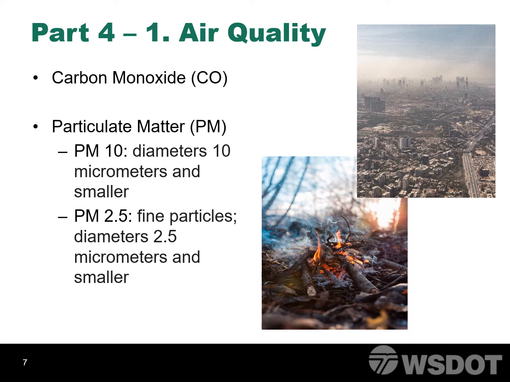PM10 are particles with diameters that are generally 10 micrometers and smaller. PM2.5 are 2.5 micrometers or smaller in diameter and are also known as fine particles. These fine particles pose greater health risks than PM10 and are also the main cause of reduced visibility.